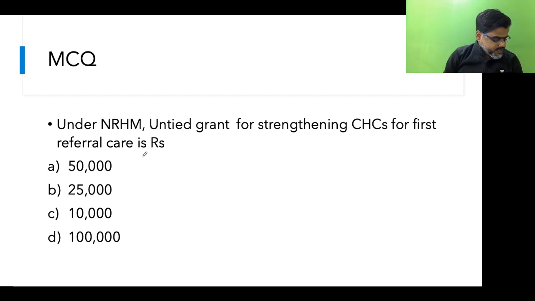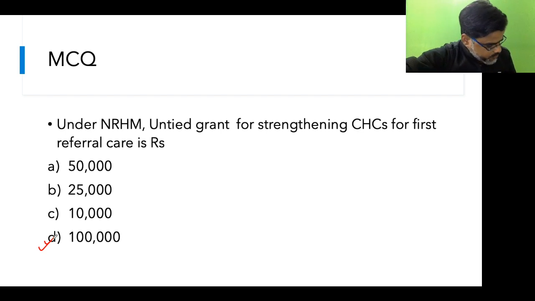Parag is going with D, 1 lakh. Rujuta is also going with D, 1 lakh. Anyone else with a different opinion? Okay, Venkat is going with B. So we have multiple options.